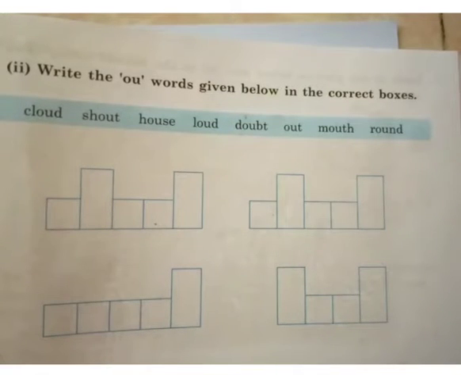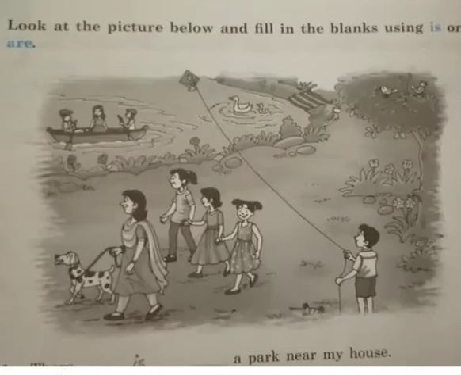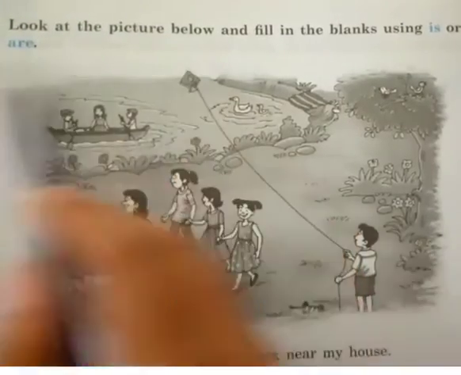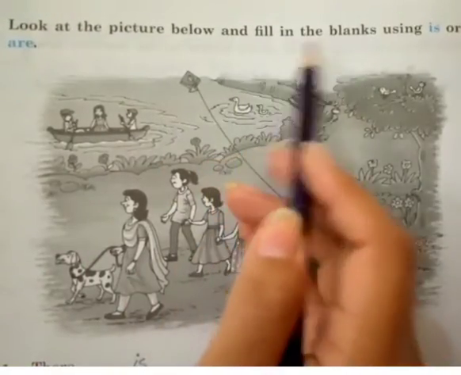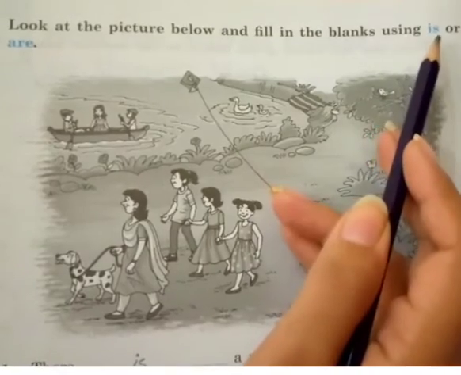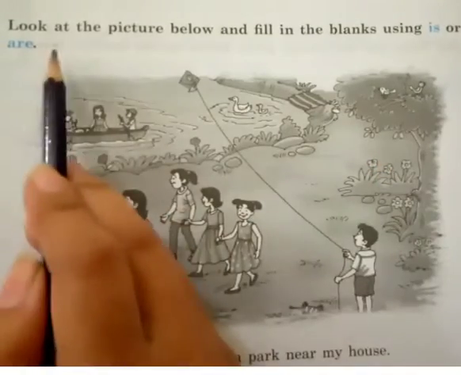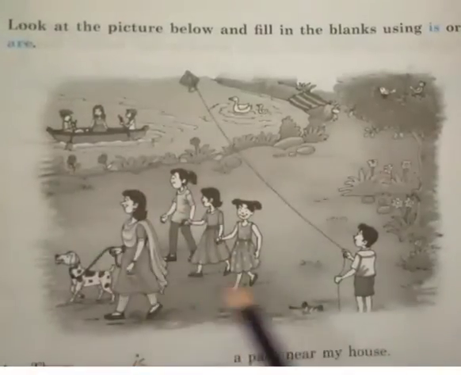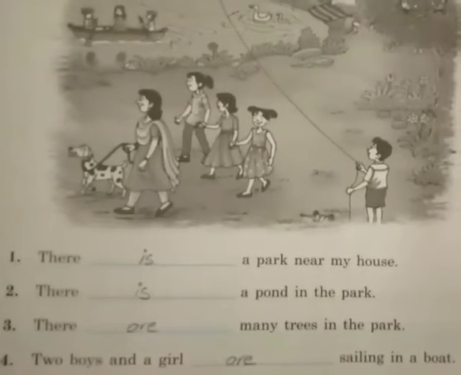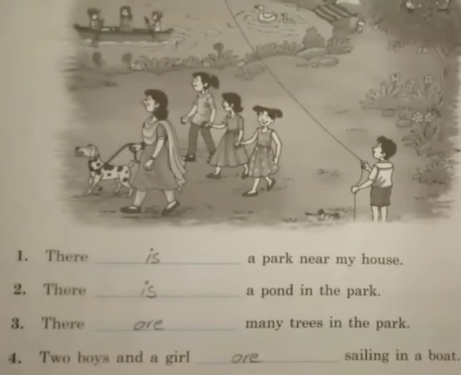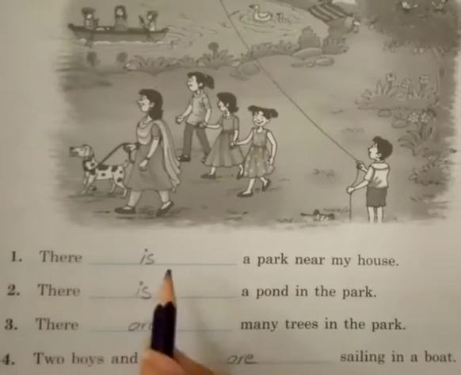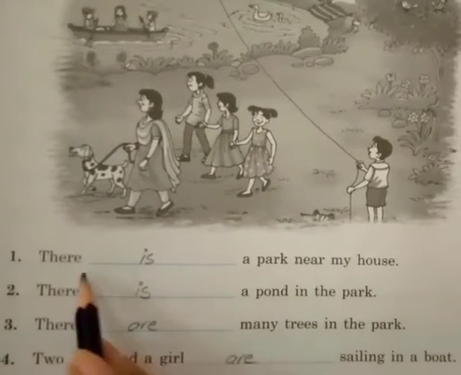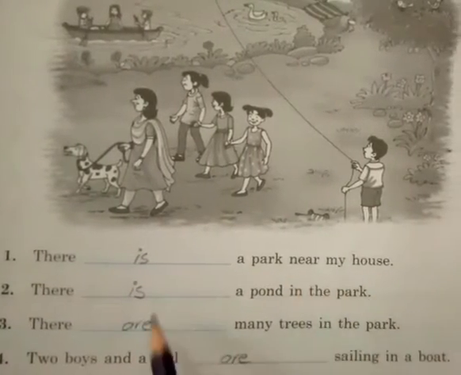Now moving toward page number 22. Look at the picture below and fill in the blanks using is or are. This is the picture. As you can see, we have to fill the blanks with is or are. There dash a park near my house. There is a park near my house.